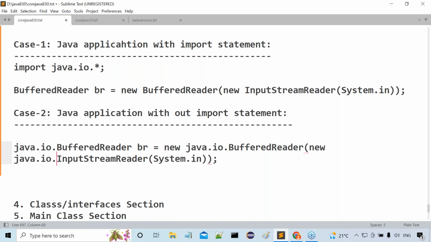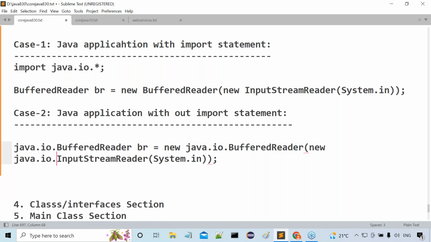Next one is InputStreamReader. The compiler will come to the InputStreamReader, and there it identifies java.io.InputStreamReader. Then the compiler identifies that there is no need to raise any error. Why? Because InputStreamReader exists in the java.io package. So this is exactly the reason why, as an alternative for import statements, we can use fully qualified names. Fully qualified names are provided or not?